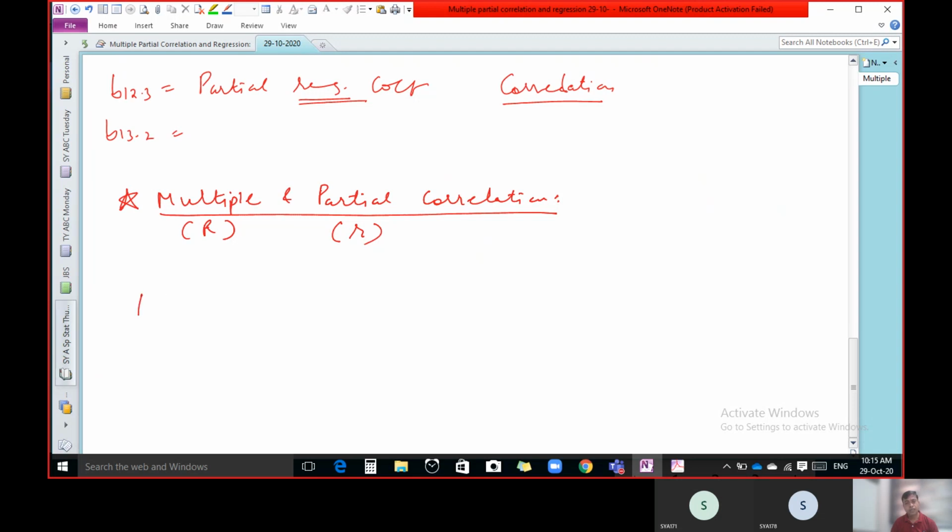But listen, R, that is multiple correlation. Once again, multiple correlation means what? It is the relation of one with all the remaining. So it is denoted by 1 with the remaining all, which means here we have three variables only. So 1 with 2 3, or you can write 1 with 3 2.